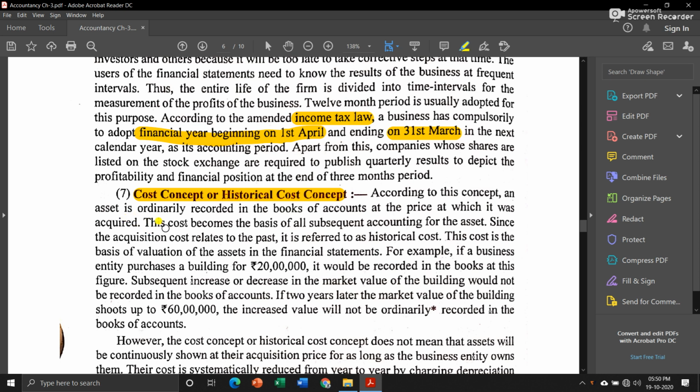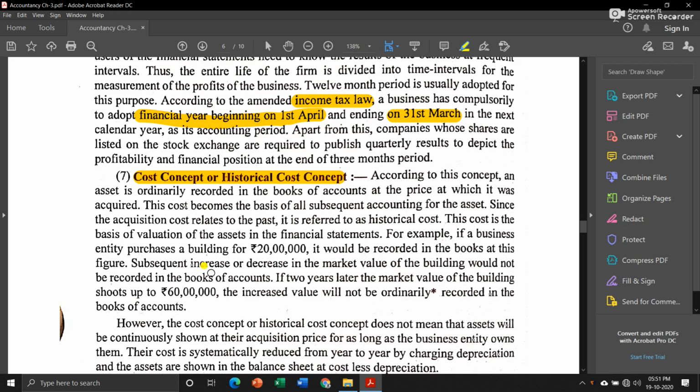Suppose 5 years back you purchased a piece of land for 1 lakh rupees, and now its value has increased to 5 lakh rupees. Even though the market value is 5 lakh, you cannot mention 5 lakh in your balance sheet or financial statement. The amount that you have purchased it for, that is 1 lakh, that 1 lakh amount you can record in your financial statements.